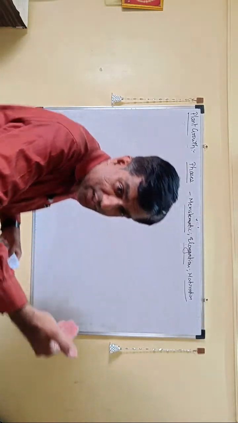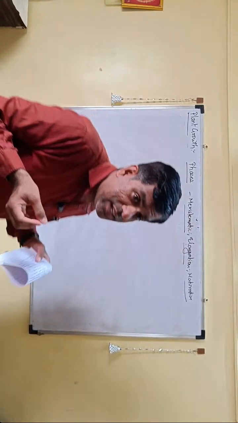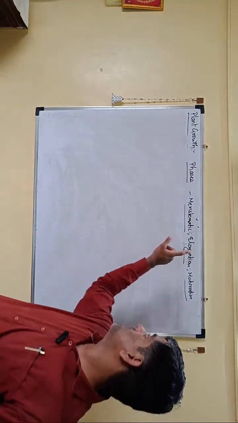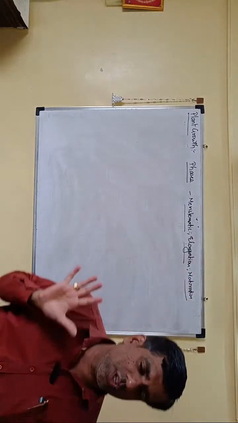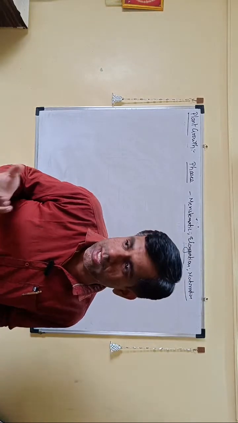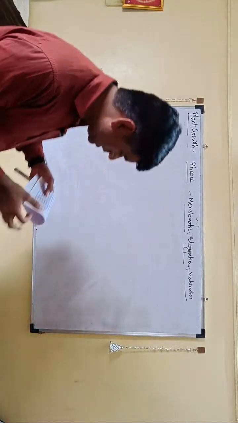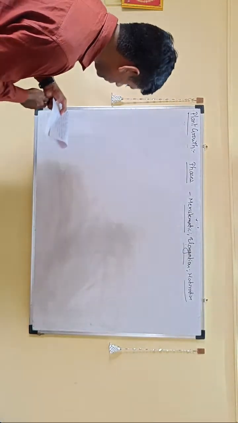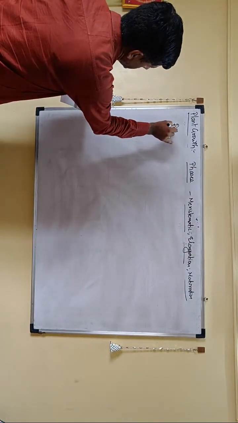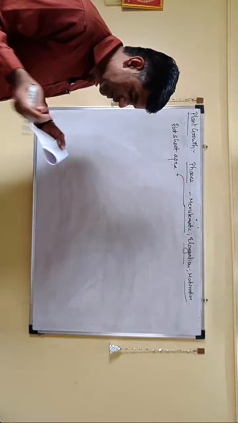First is the meristematic phase, where you'll find that the cells are just increasing in number. In elongation, you'll find there is a lot of vacuolation. New cell walls are being deposited. Each cell is increasing in size. So that is elongation. And then there is maturation, when they decide that now they are not going to elongate, but they'll just bring some changes in them. Like they will change their cell wall, they'll change their protoplasm, something or the other they will do. That you can see in a typical root or shoot apex. So the phases, as I told, you can typically see in the root and the shoot apex, where you show the meristematic region where the cells are being added.